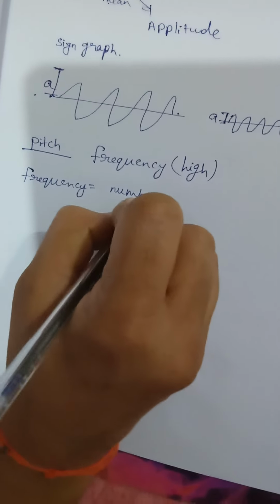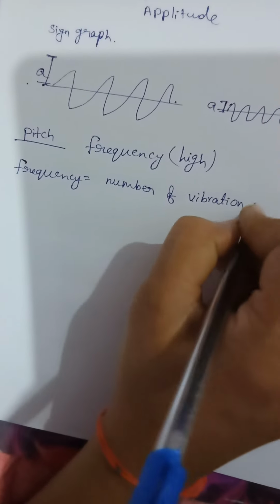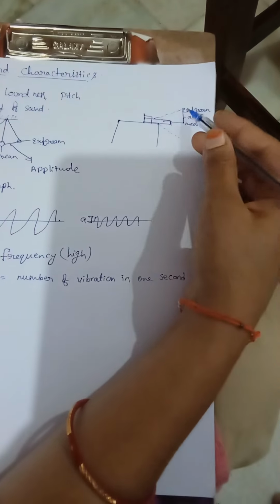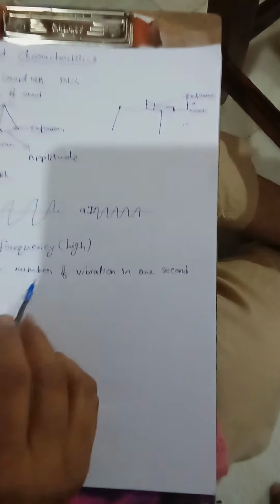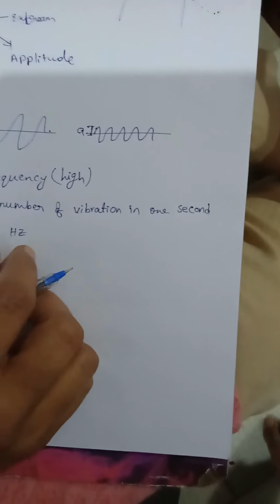Frequency is nothing but what? Frequency is nothing but the number of vibrations in 1 second. How many vibrations take place in 1 second is nothing but the frequency of the object. Frequency is measured in hertz. The unit of frequency is hertz.